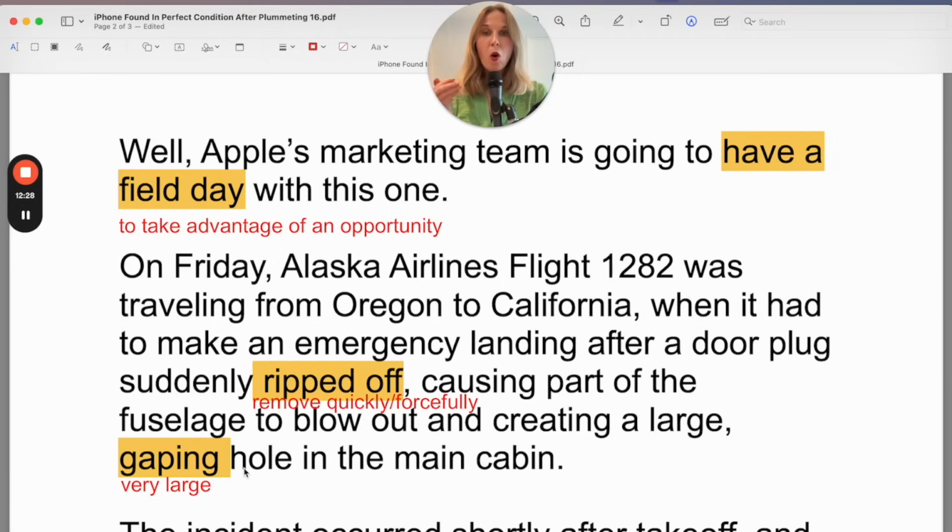A gaping hole is a very large hole. So there was absolutely no need to say a large gaping hole because gaping does mean very large. So this large should be deleted, but you need to keep that article because it's a hole and then gaping describes the hole. A hole, a gaping hole in the main cabin.